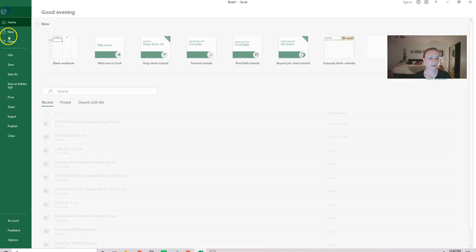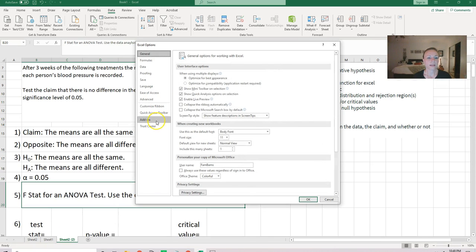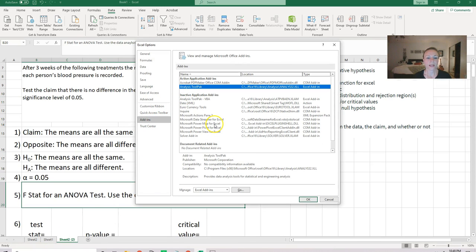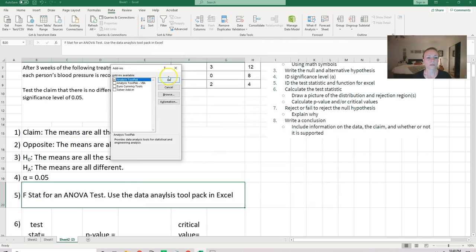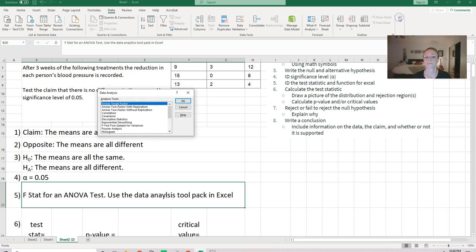So one more time, when you get to Options, and then add-ins and data analysis tool pack, do not hit OK. Hit Go instead, and that's where you'll get this add-ins dialog, and you'll be able to select analysis tool pack, which I realize I did not spell right because they spelled it weird, and hit OK. And then you should have this appear right here.